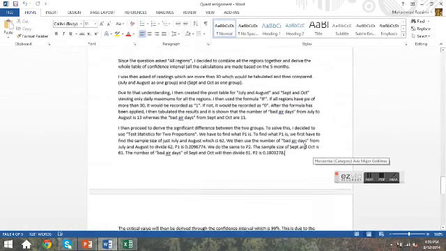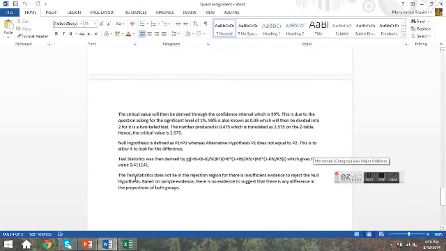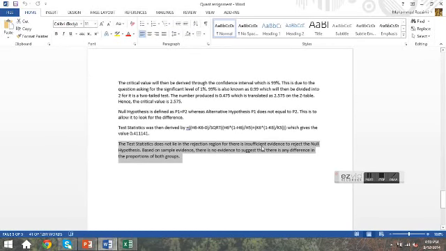That's all for now. But before I end it off, I just want to say that the test statistic does not lie in the rejection region, so there is insufficient evidence to reject the null hypothesis. Based on the sample evidence, there is no evidence to suggest that there is any difference in the proportions of both groups. And that's all for now.